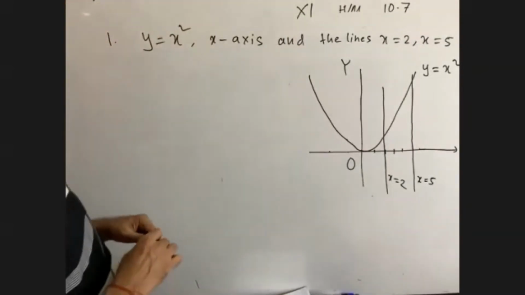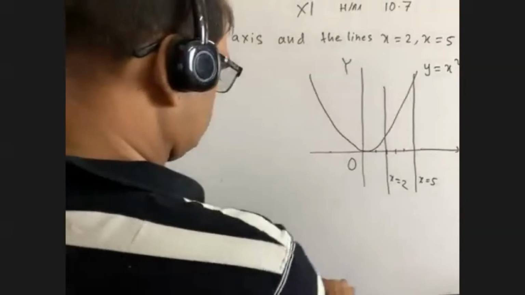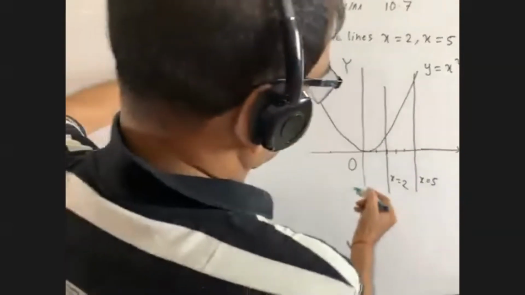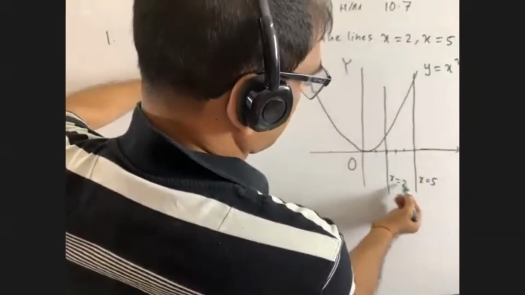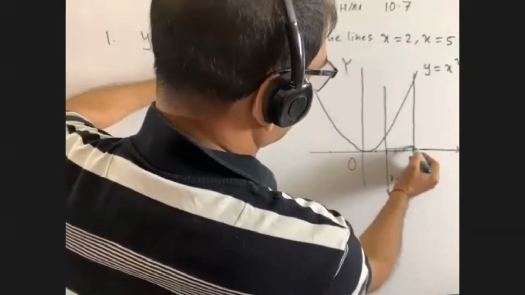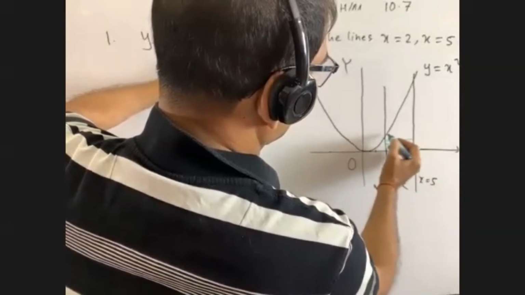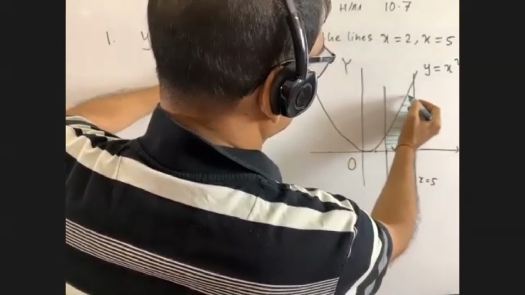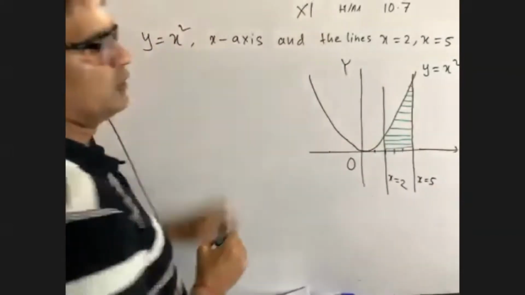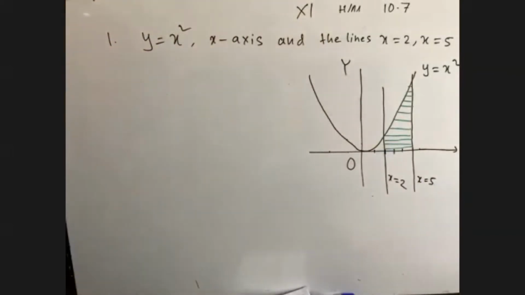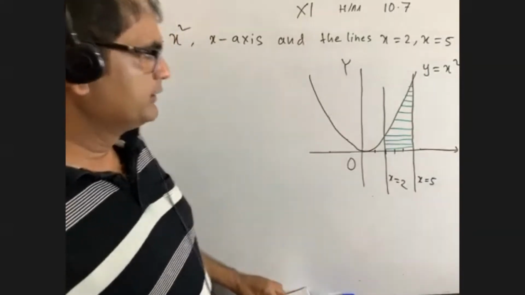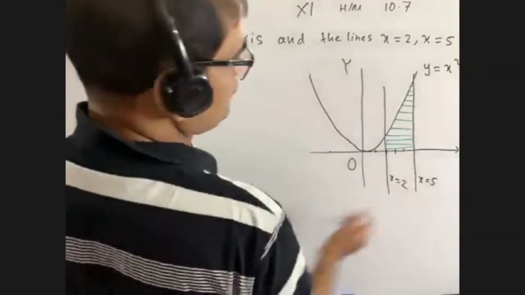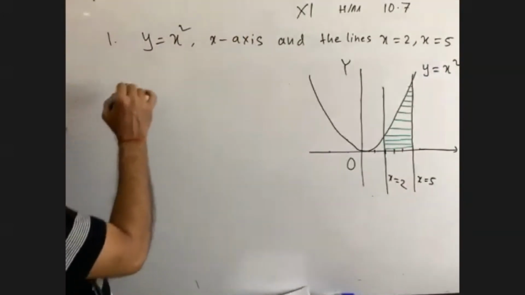Can you please let me know? We have to find the area between the x-axis and x equals to 2, x equals to 5. That means this area. This area is to be found. Talk to me, all of you, please. Hello, everybody. Yes, sir. Okay. X equals to 2 and x equals to 5. Very good.